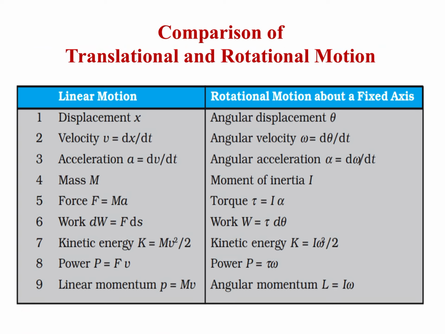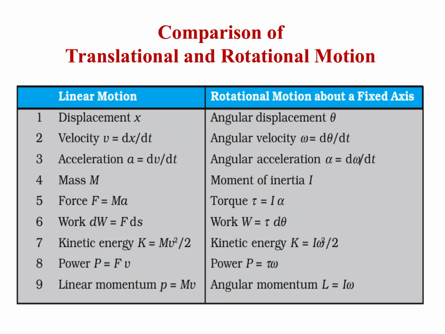This is the comparison of translational and rotational motion. The first column is of linear motion and the second one is of rotational motion about a fixed axis. Dear students, in linear motion displacement is written as x, the simple linear displacement, and in rotational motion it is called angular displacement and represented by theta.